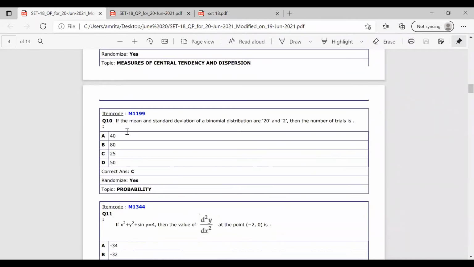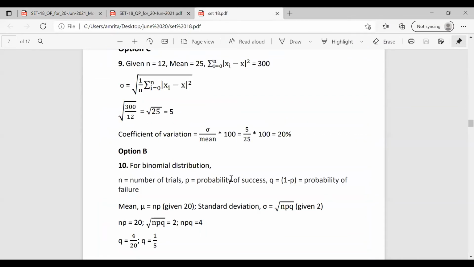Similarly, the next question is, if the mean and the standard deviation of a binomial distribution are given. For the binomial distribution, the mean is given as 20. Standard deviation is given as 2, that is sigma is given as 2. Now we have to find out the number of trials, that is, the value of n in this question.